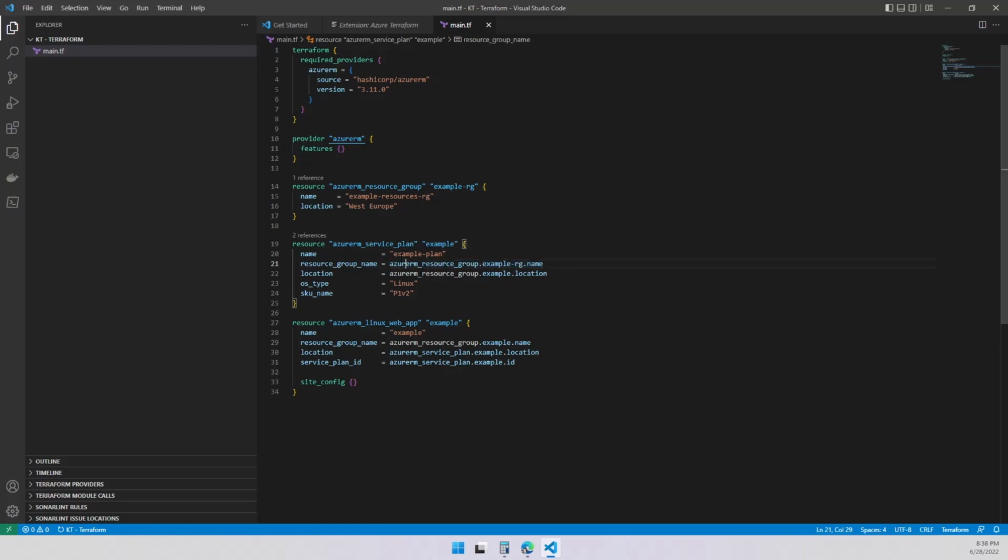Same thing for the location, right? See, one reference is over here only. Let's change that and put example RG. You're going to see how this reference is going to be updated to 2. Now this is good. Both this application service plan, sorry, is going to be hosted on this resource group, which is what we wanted. Same thing for this one.